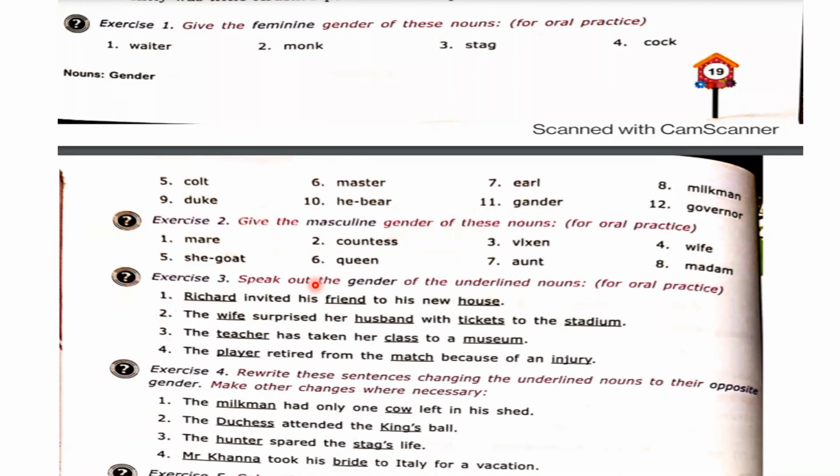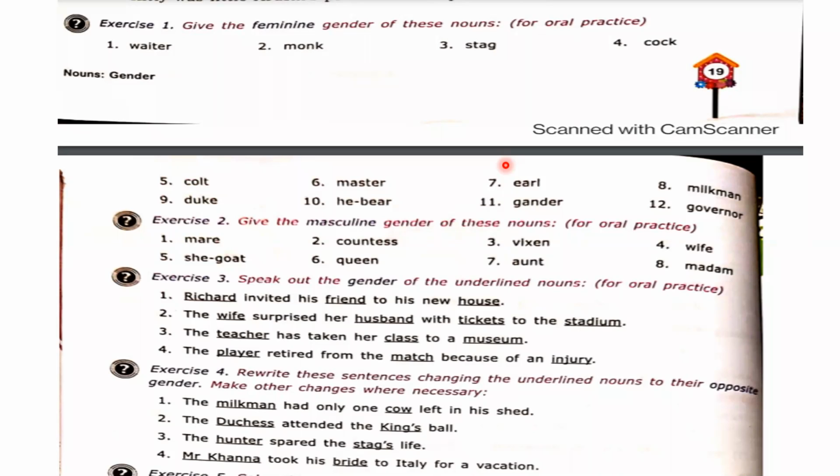Please tell me the gender of Richard. It's a name; can you guess? Anant Mehta, you please tell me. Sir, masculine. Masculine, yes, very good.